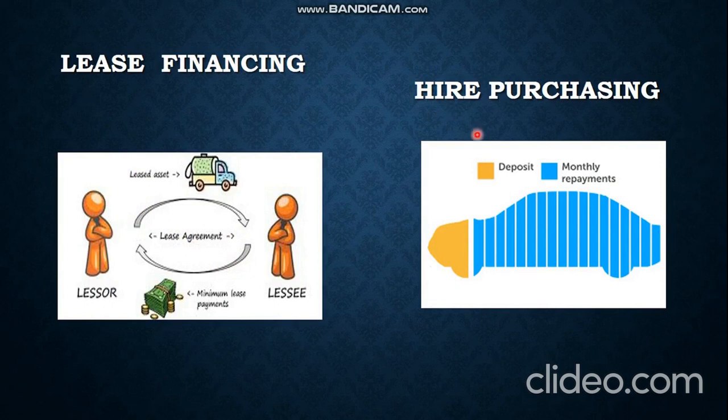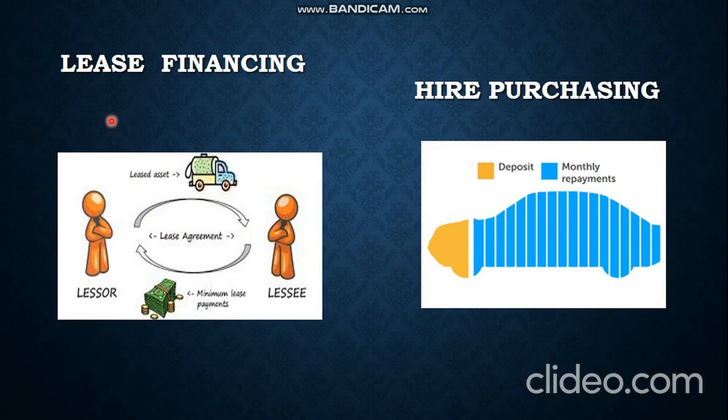Now these both things are similar to each other, but there is a slight difference. In lease financing, there will be two parties. One will be investor and second will be an entrepreneur. So here the first party is called the lessor.